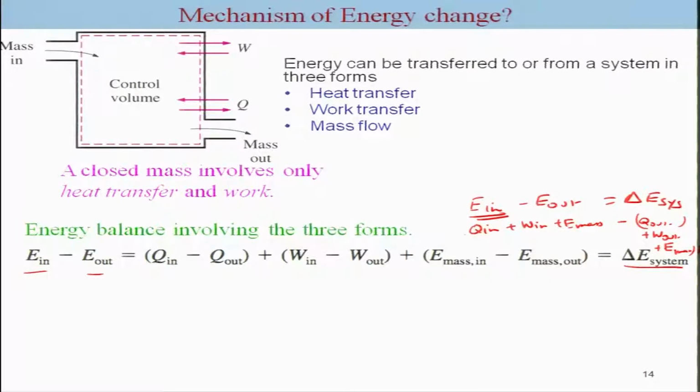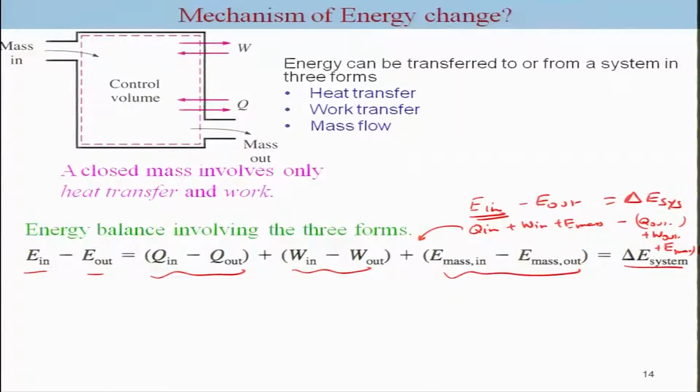And so, you can rearrange this in this form: Q in minus Q out plus W in minus W out plus E mass in minus E mass out. So, this would be useful if you are already aware of the interaction directions, the way it is happening.